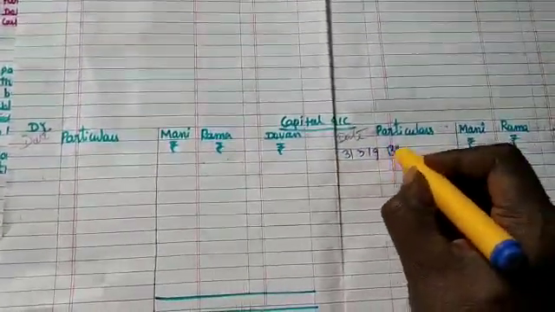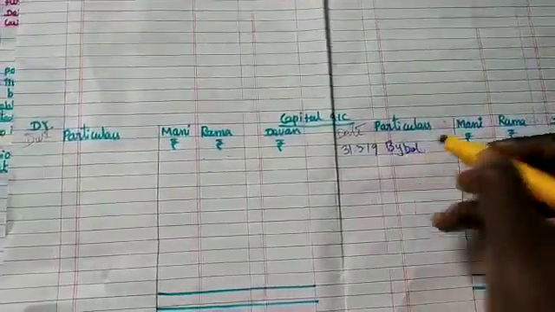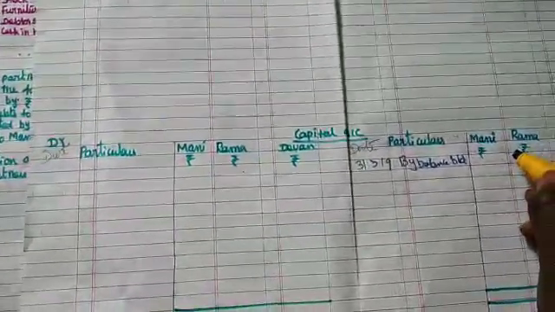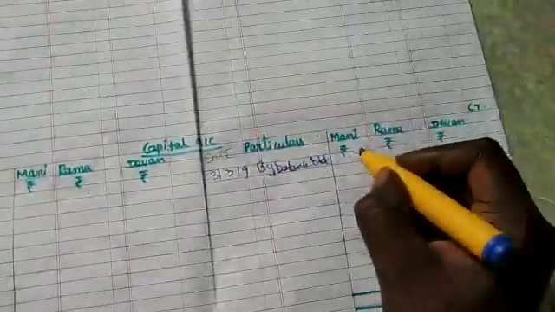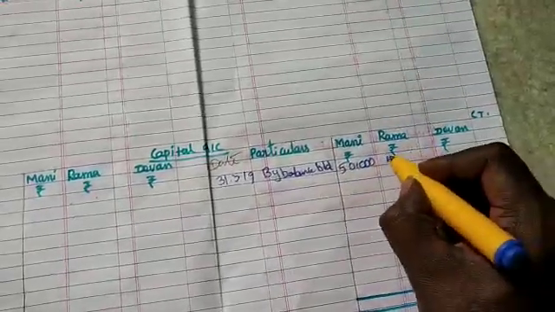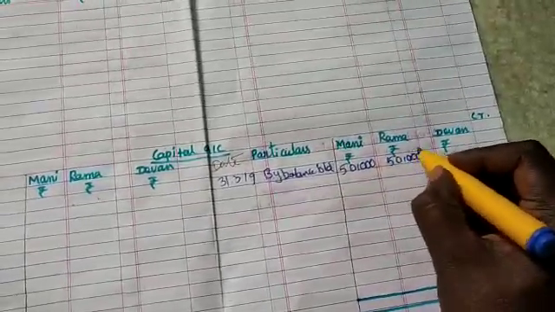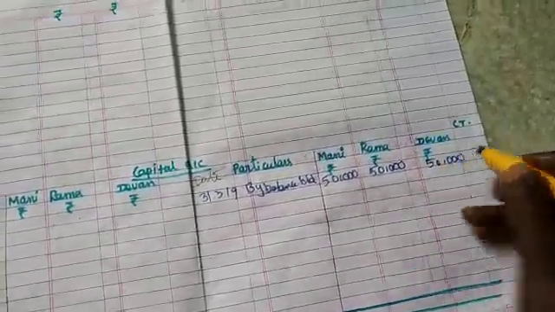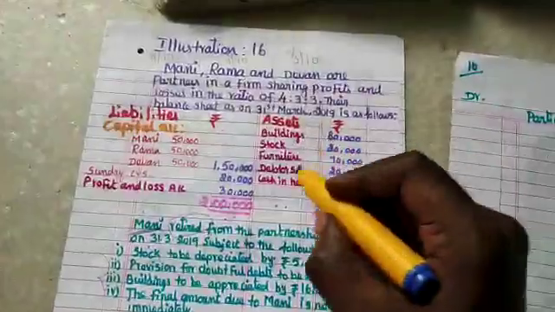By balance b/d, because it is the opening balance. So all three partners carry the amount 50,000. So 50,000 for Mani, 50,000 for Rama and 50,000 for Devan. It is recorded. So the opening balance is recorded.